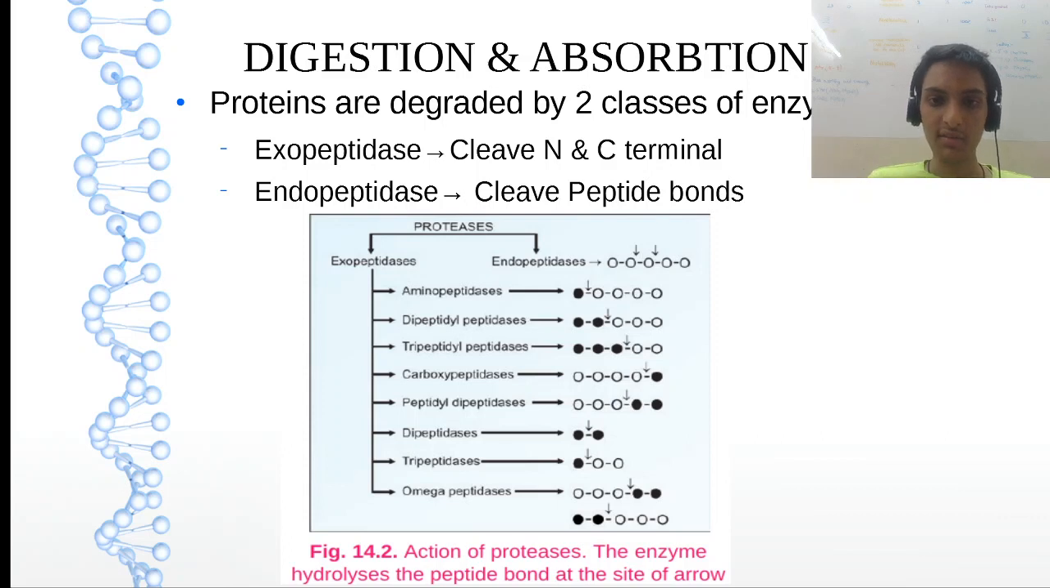Endo is within. What is there within the chain? Peptide bonds. What is outside the chain? N and C terminal. So, for example, let us take amino and carboxypeptidase. Aminopeptidase, here is the site of cleavage, the peptide bond where the amino group is there. Aminopeptidase at N terminal, and here carboxypeptidase at C terminal. So just remember only amino and carboxypeptidase.